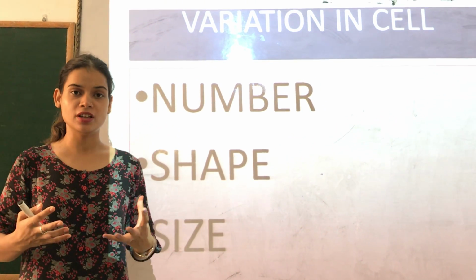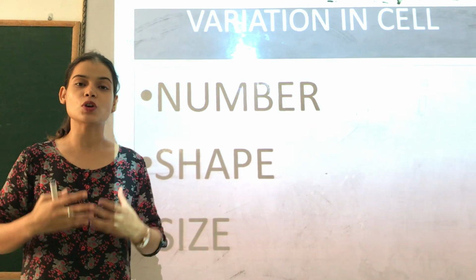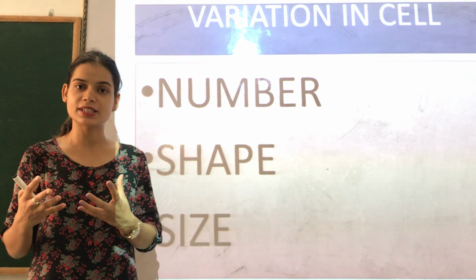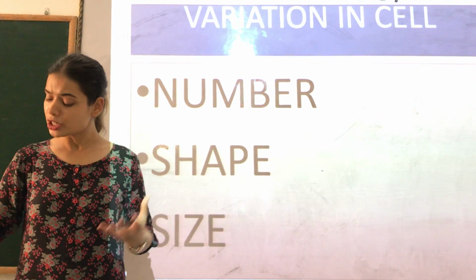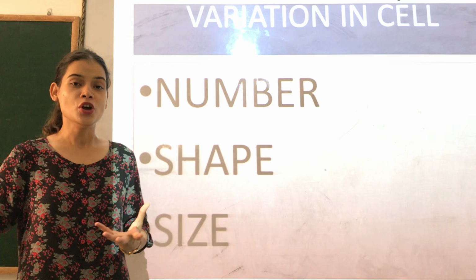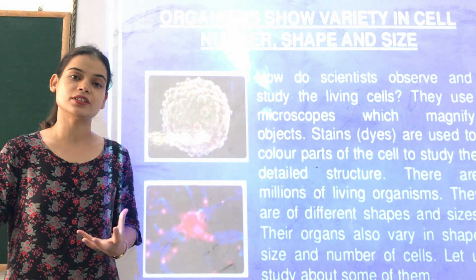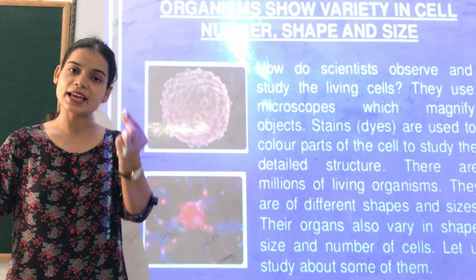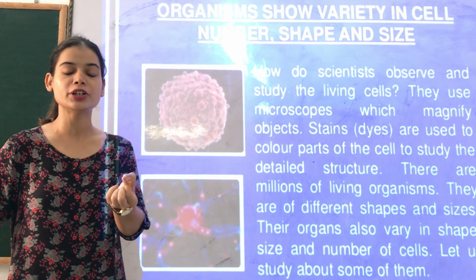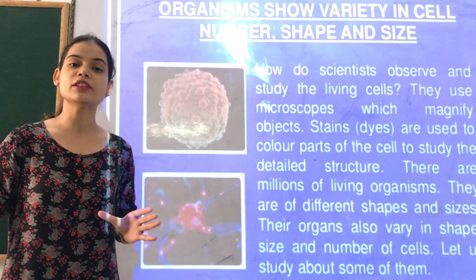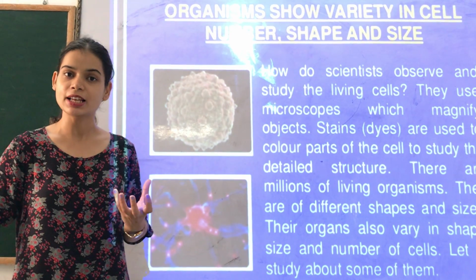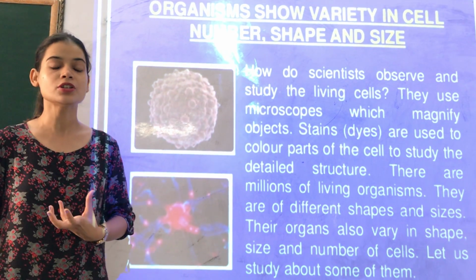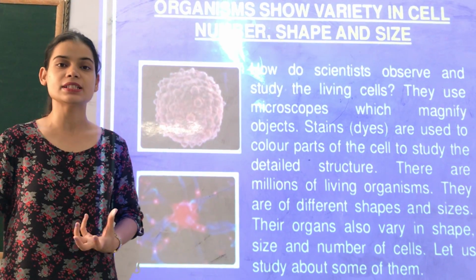We are going to learn about the different types of shape and size and also the number of cells which are present in different organisms. Children, if you can recall or if you know, on the earth there are millions of living organisms. We all know that cell is the basic structural unit of living organisms. All the living organisms are made up of cells, and that cell is responsible for all the functions of all the organs which are present in the living beings.